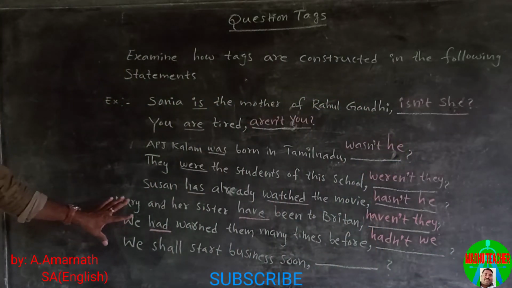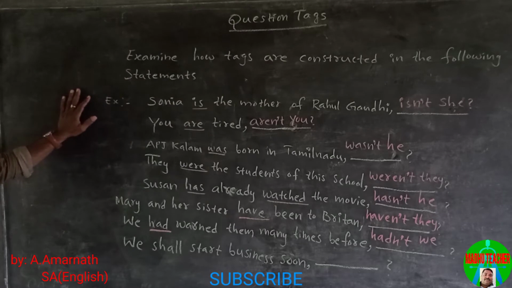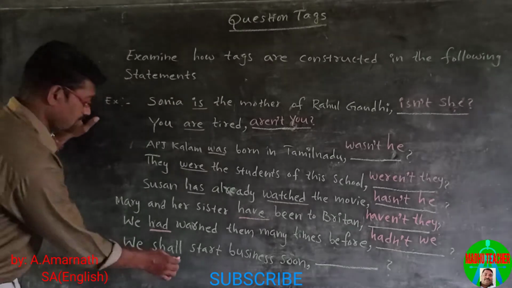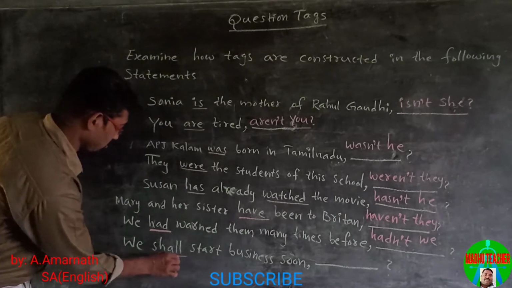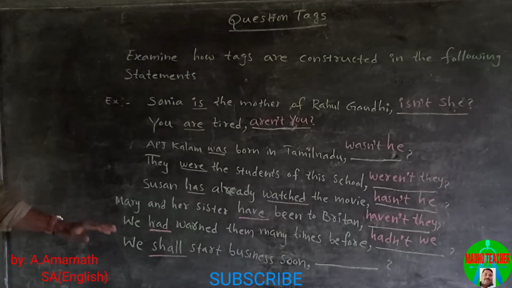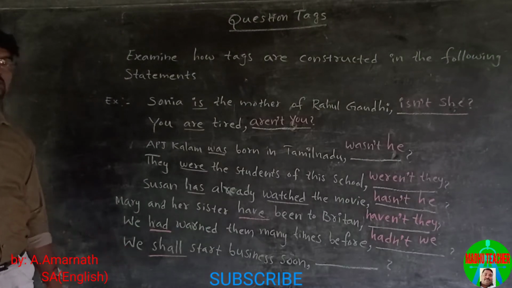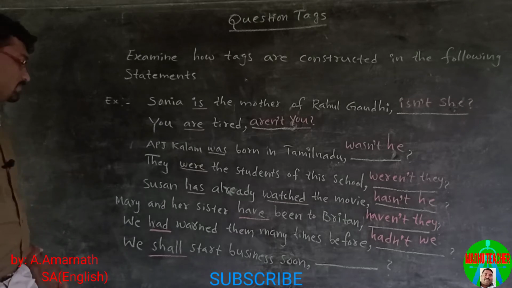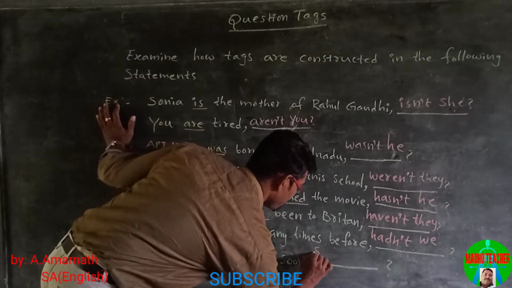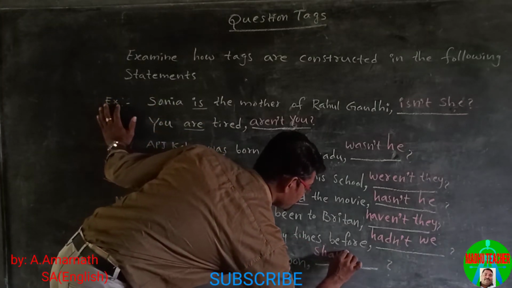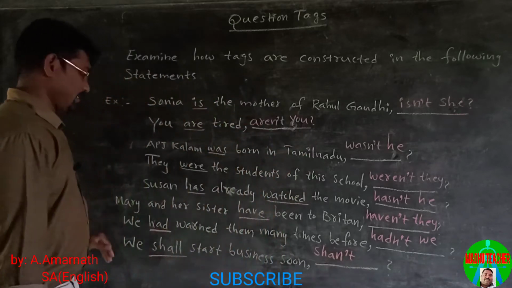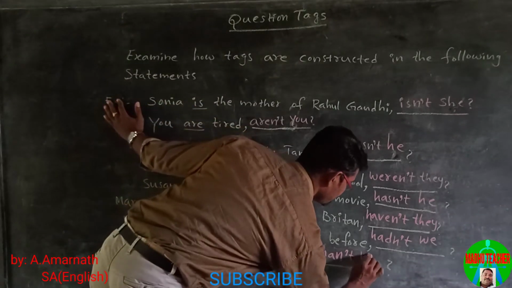We shall start business soon. In this sentence, the helping verb, the auxiliary verb is shall, and the sentence is positive, so the tag becomes negative, shall becomes shan't, and the pronoun is we.